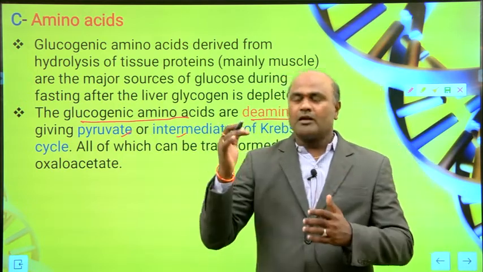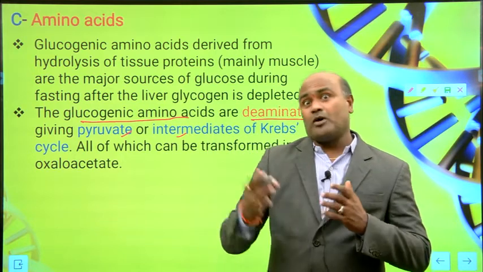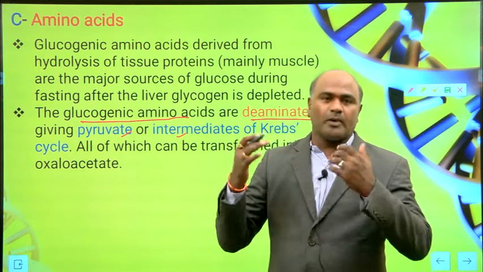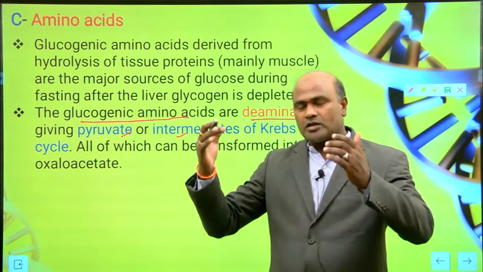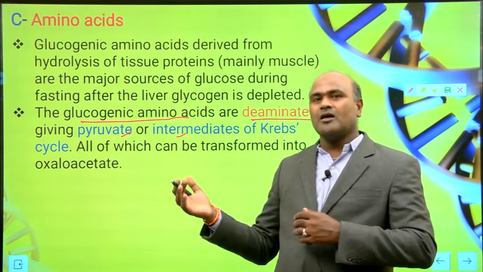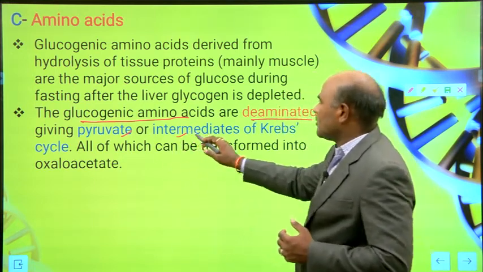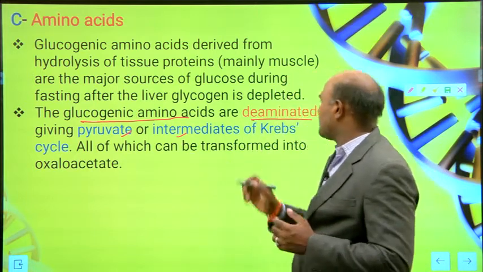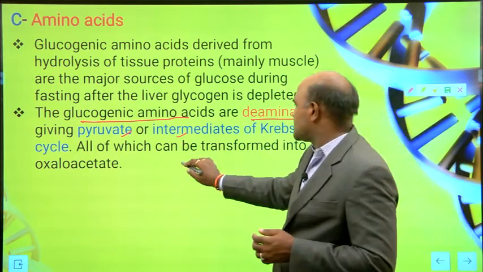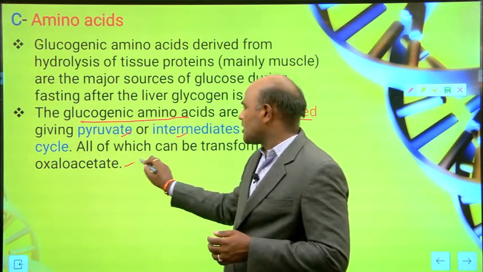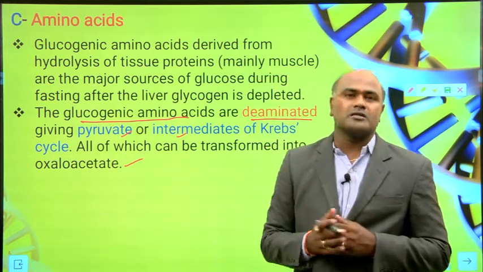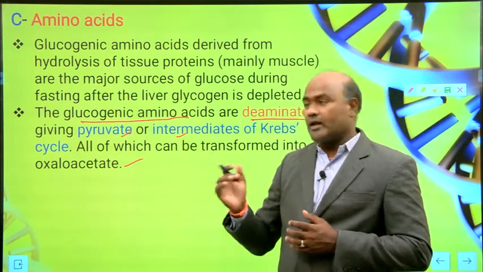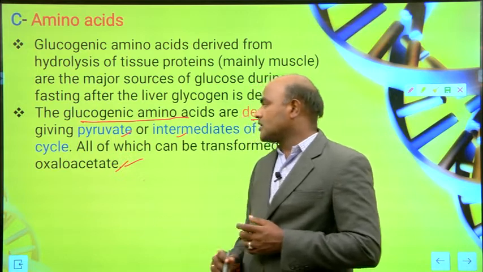If you see the Krebs cycle pathway, we mentioned the Krebs cycle in previous lectures. There are enzymes involved, so pyruvate is converted into acetyl CoA, and acetyl CoA is converted into citrate. So glucogenic amino acids are deaminated, giving pyruvate and intermediates of the Krebs cycle, all of which can be transferred into oxaloacetate. From the Krebs cycle you can get oxaloacetate, OAA.